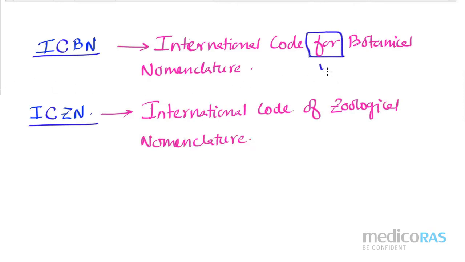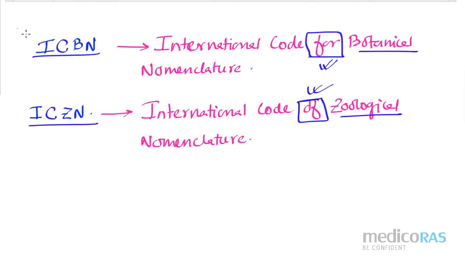Can you see here it is 'for' and this is 'of'; students actually make mistakes there. If we know one expanded form, then we tend to say the same expanded form for the other also. But 'for' is for botanical and 'of' is for zoological, right? So do not forget these 2 names, the 'for' and 'of' thing. One is related to botany and the other one is zoology.